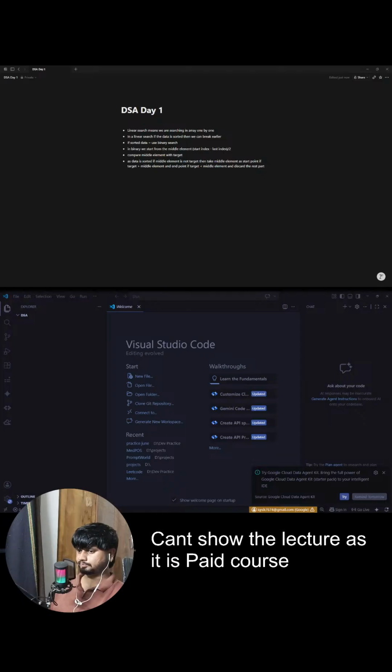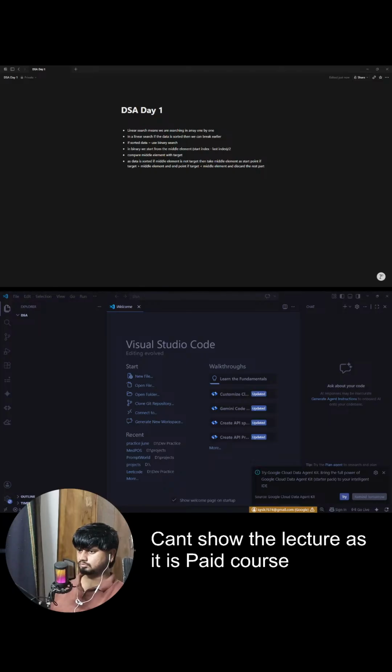Now L is at index 13, R is at index 16. Let's again find the middle element. Mid will be at 13 plus 16 by 2, which is 29 by 2, equal to 14.5. We just want the integer value, so just 14. So mid will land somewhere here, at 65. We again compare this middle element with the target. Do they match? Is this 65 equal to this 60?